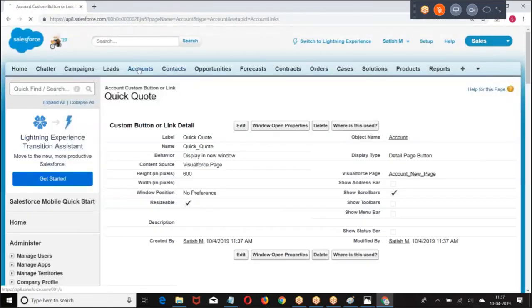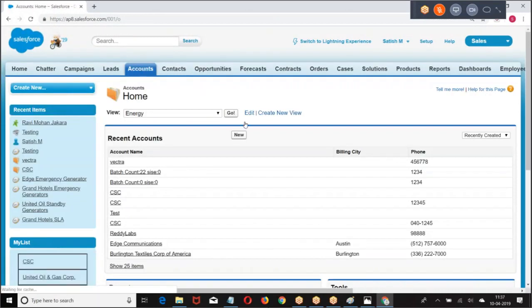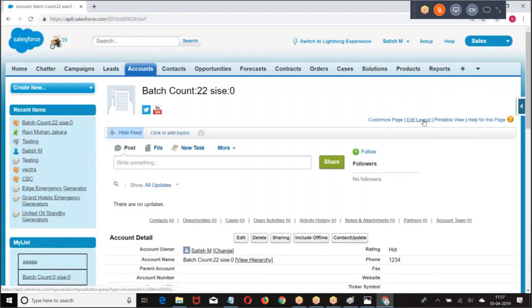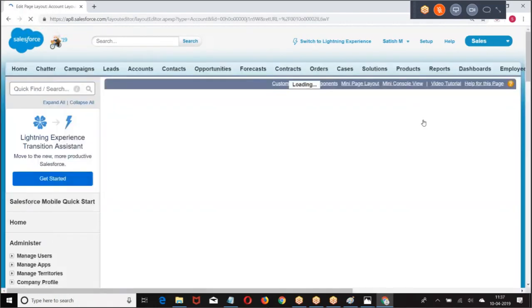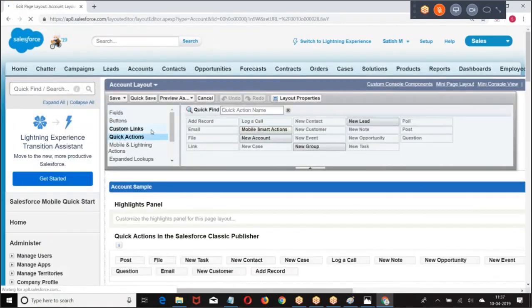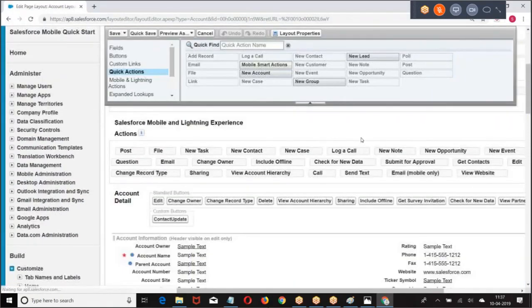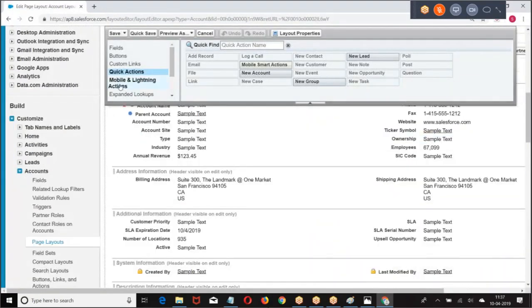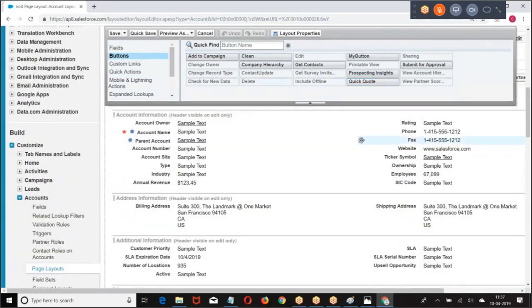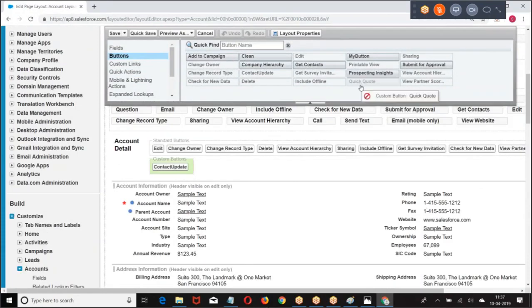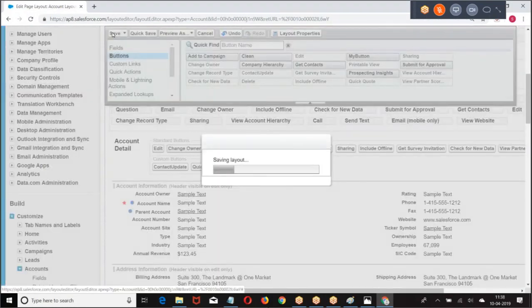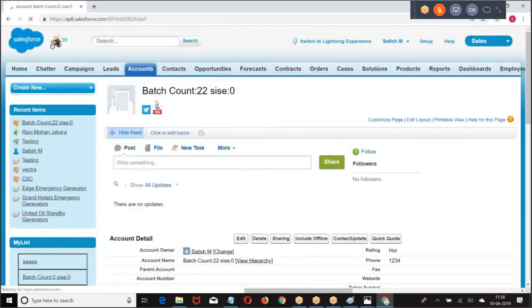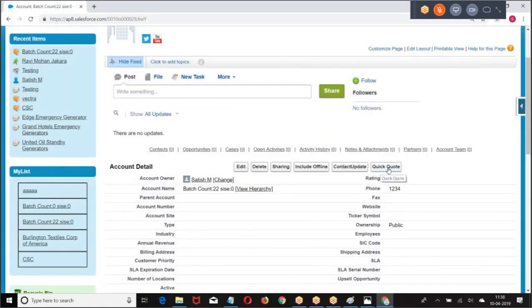Then go to account. Then we have pick code.